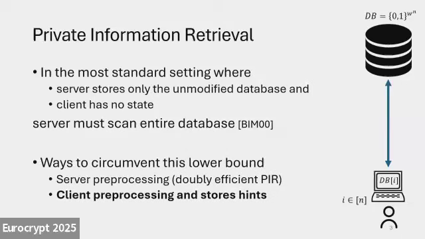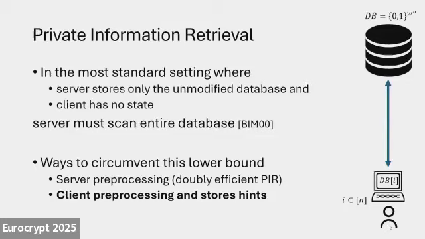The first framework is server preprocessing, also known as doubly efficient PIR, the topic of the previous talk. But this paradigm so far is largely theoretical. The concrete efficiency would not be good.